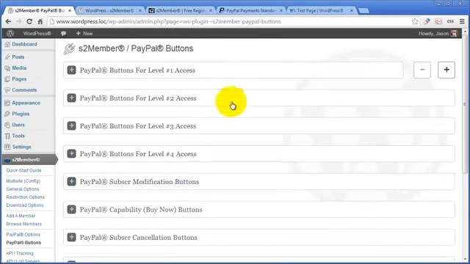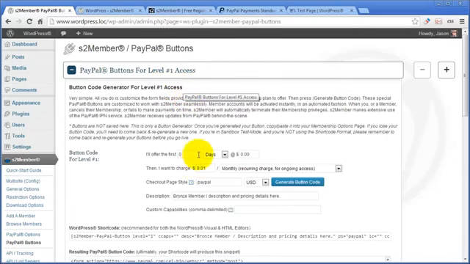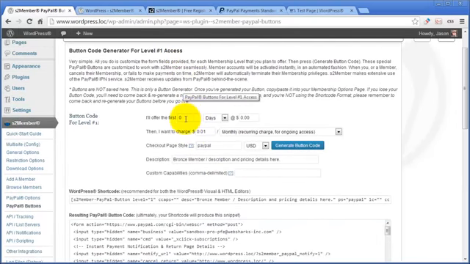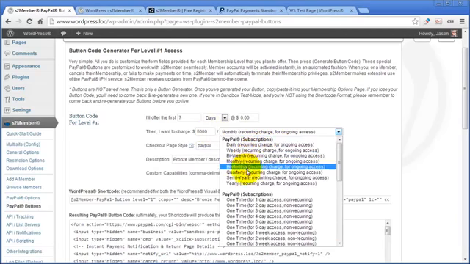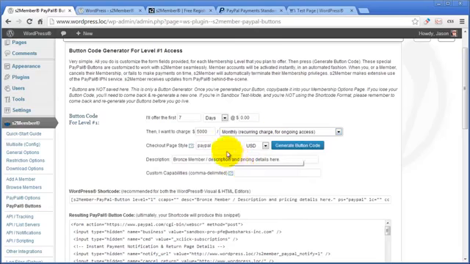Forget all these other levels and all this other stuff down here. All you need, just to get started, at a minimum, is the level 1 access button, and just configure how you want to charge and how long you want to give them access. I'm going to give them 7 days for free, and I'm going to charge, let's make it $5,000